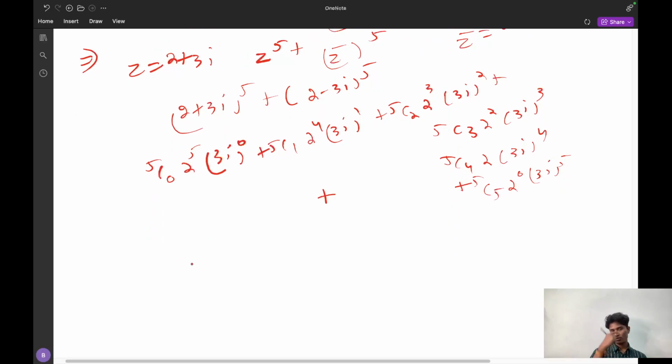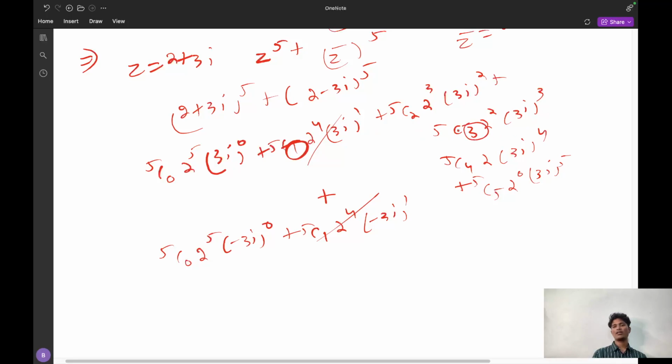I will get the same, that is 5C0 (2)^5 (−3i)^0 plus 5C1 (2)^4 (−3i)^1. So if you observe carefully, this negative one gets cancelled. So what are the things we got as even? That is 1. If you observe carefully, the 3 and the next 5 all get cancelled, and what is left?